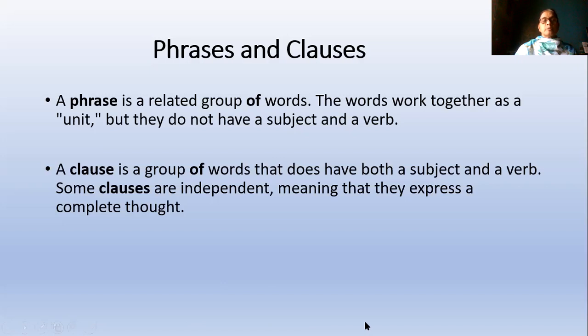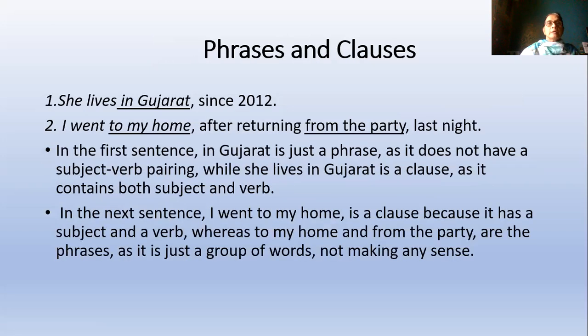A clause is a group of words that does have both a subject and a verb. Some clauses are independent, meaning that they express a complete thought. A clause is also a group of words. It is also not a complete sentence, but it has a subject and verb of its own. Some clauses are independent, almost like sentences, meaning that they express a complete thought. So we'll see some examples of phrases and clauses here.